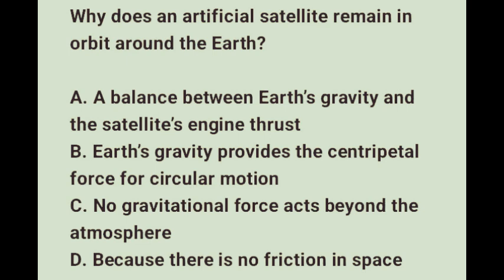The Earth's gravity provides the centripetal force for circular motion. A satellite is in free fall around the Earth. Gravity continuously pulls it towards the Earth, but its tangential velocity keeps it moving forward, resulting in a curved path, or you can call it an orbit. No engines are needed once in a stable orbit. Gravity does act beyond the atmosphere, and the absence of friction only helps maintain motion, but it is not the main cause. So the correct option there is option B. Don't be tempted to pick option D, which says because there is no friction in space.